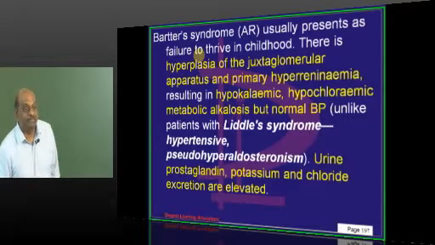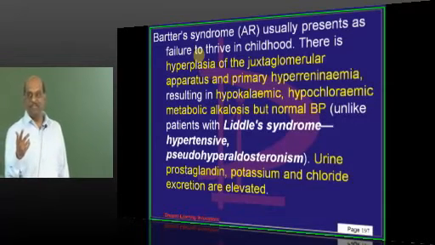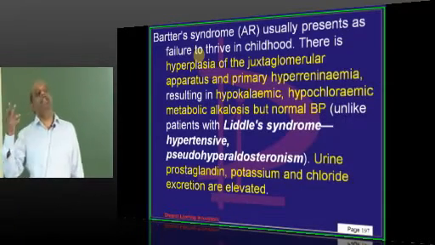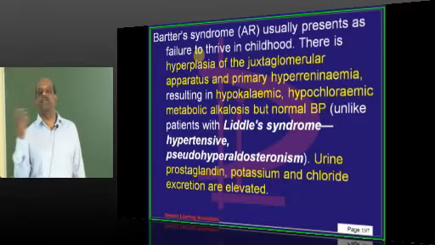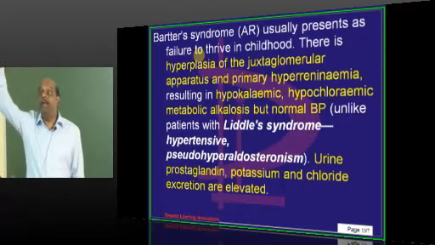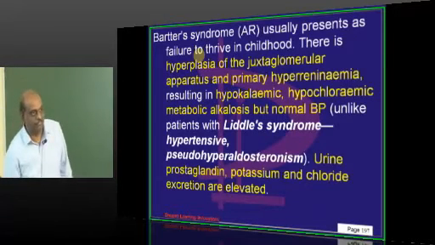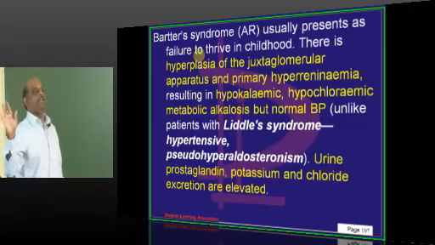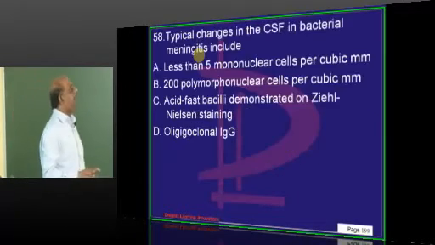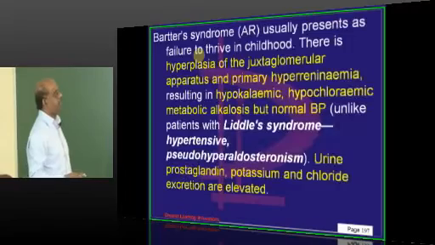Why? God knows. They have a mood to remain open and reabsorb the sodium. But Liddle's will have hypertension, Bartter will not have hypertension, which is the main difference between the two.